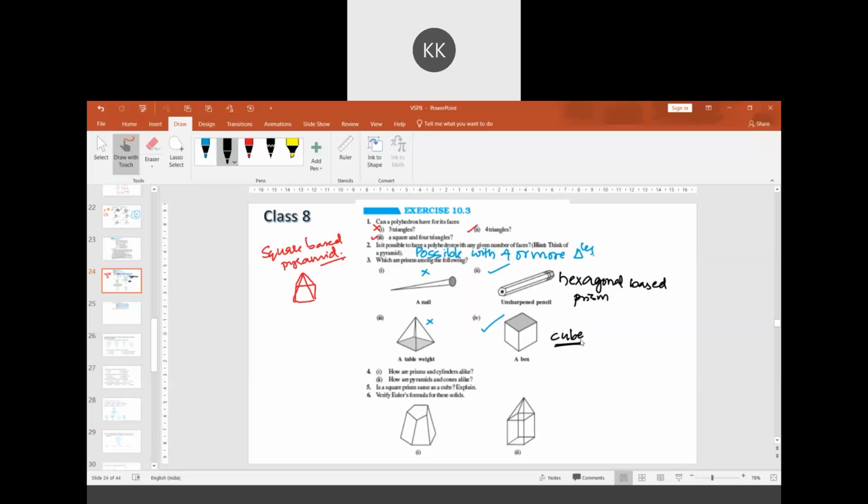Next question is a little interesting. How are prisms and cylinders alike? How are pyramids and cone alike? Alike means same. There are no vertices in cylinder, whereas in prism there are many vertices. In prisms and cylinders, opposite faces are equal.